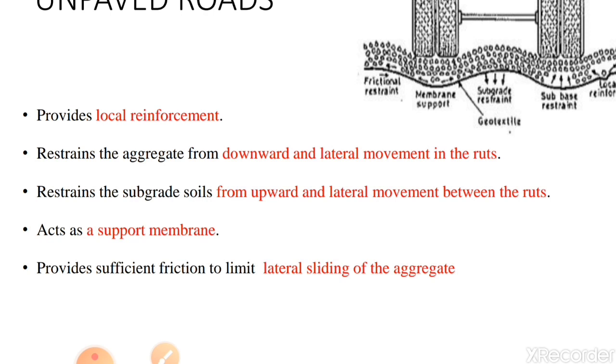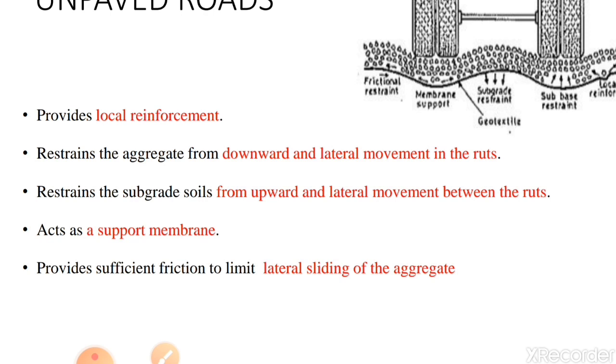So this is the additional advantage of providing geosynthetics. It will reduce the maintenance cost of the road, enable better compaction during construction, and reduce the thickness of the aggregate layer, because the aggregate layer will not be mixed with the soft soil and will stay separated from it, hence you require a smaller thickness of aggregates.